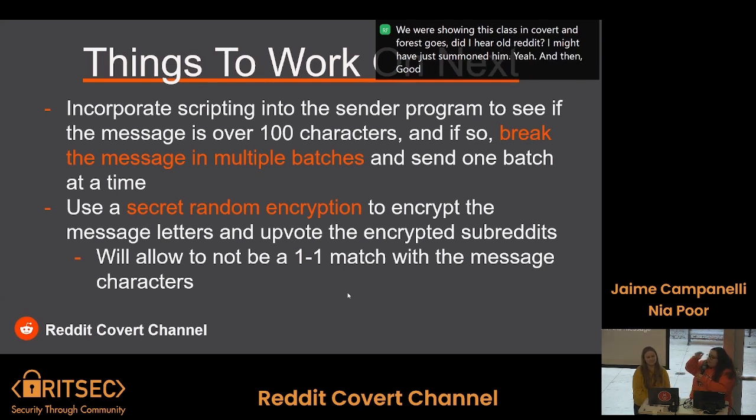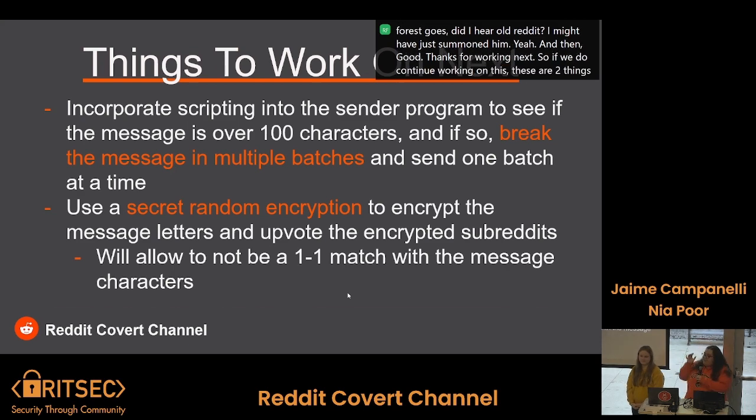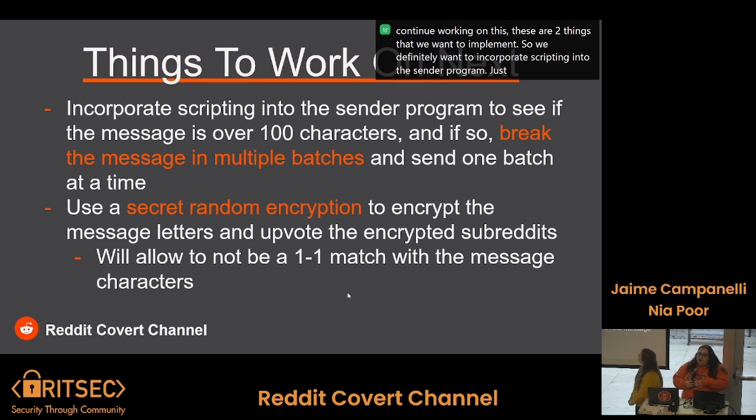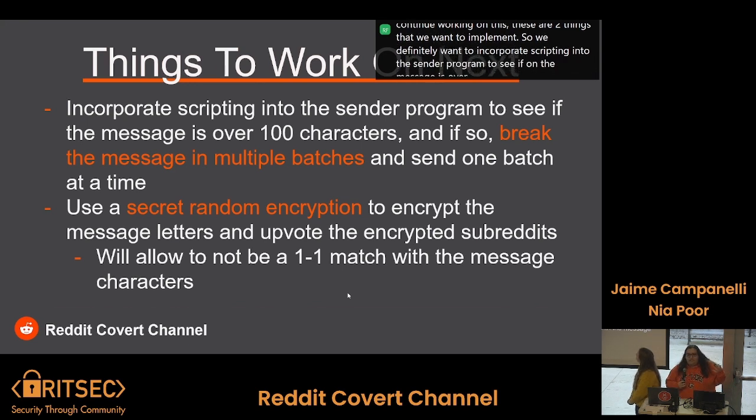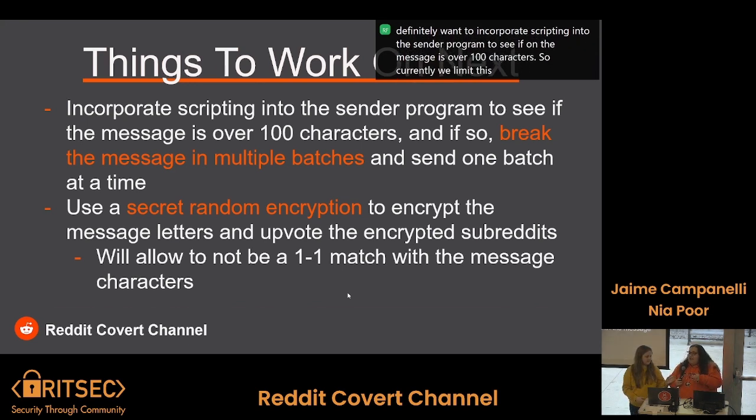And then the things to work on next. If we do continue working on this, these are two things that we want to implement. We definitely want to incorporate scripting into the sender program to see if the message is over 100 characters. Currently we limit this at 100 characters for the total transmission of the message, so that includes all of the special characters, the message length, and the end.